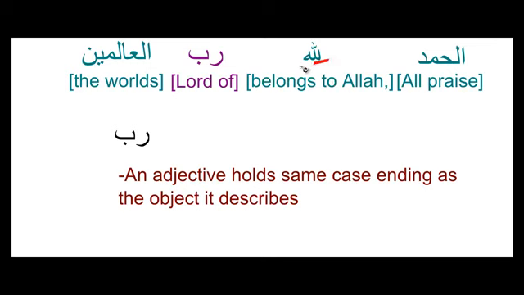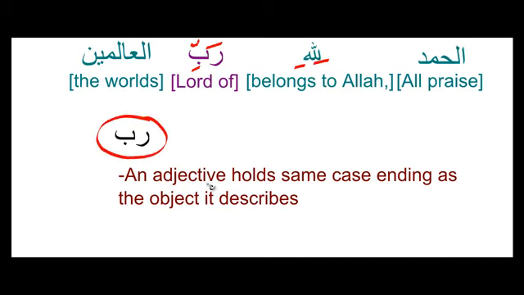And so here again we have Alhamdulillahi Rabbil Alameen. Now one thing you'll notice about Rabb is that it has a kasra. And what does that tell us about Rabb? It tells us that Rabb is an adjective. Of what? Of the word that comes before it, Allah. Why?